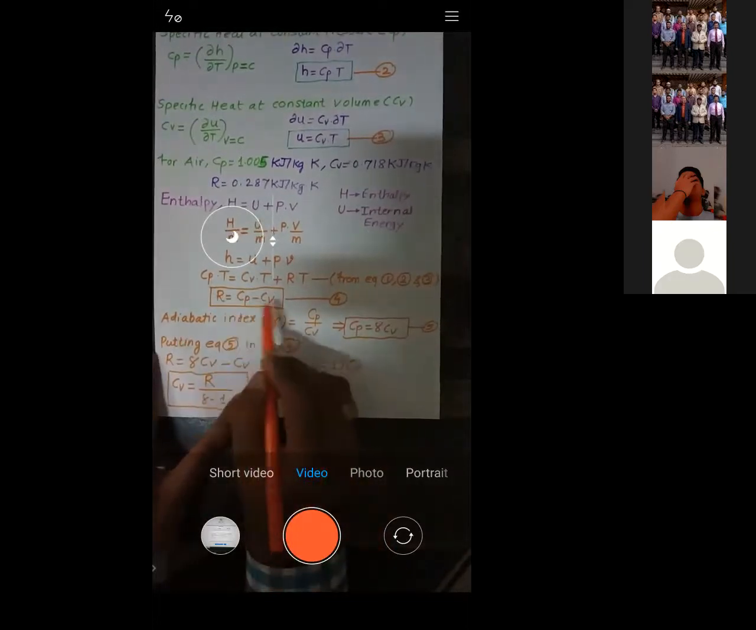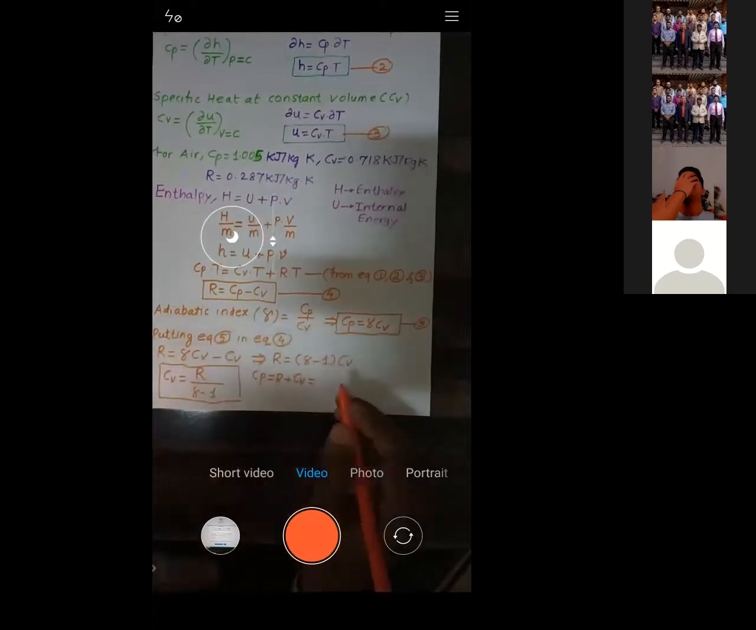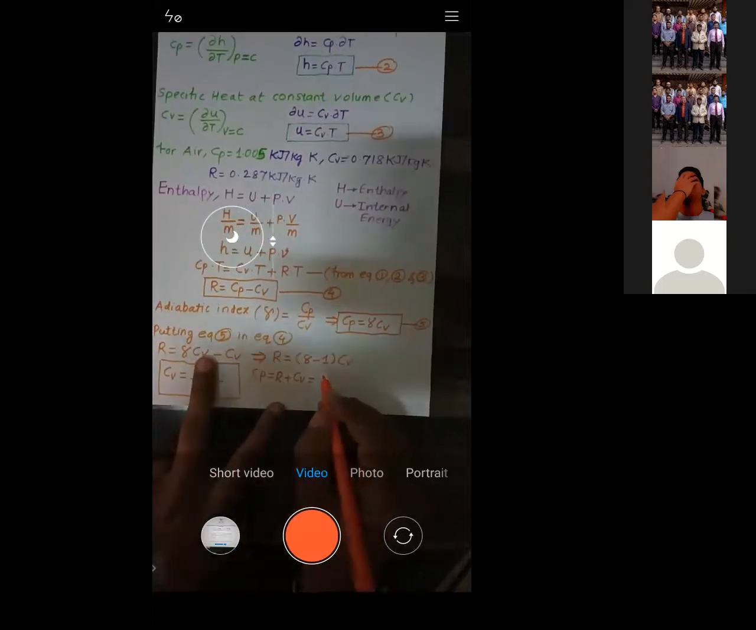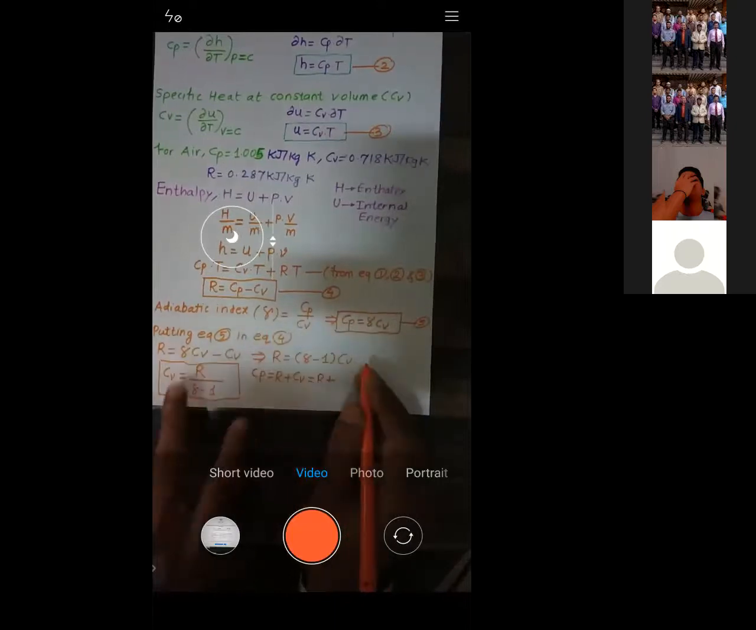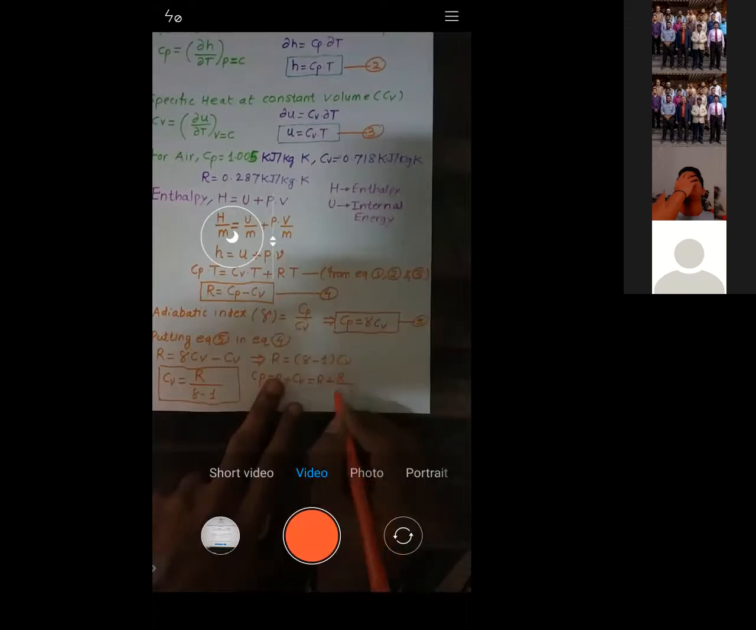Cp is equal to R plus Cv. Okay, so Cp is equal to R, you can see R, I will write down as it is, plus Cv. Cv here we have is R upon gamma minus 1.